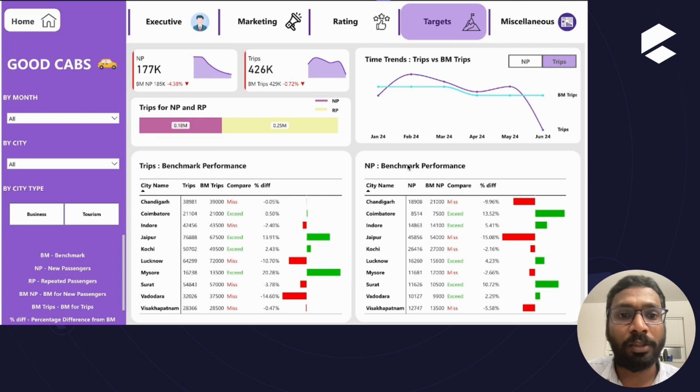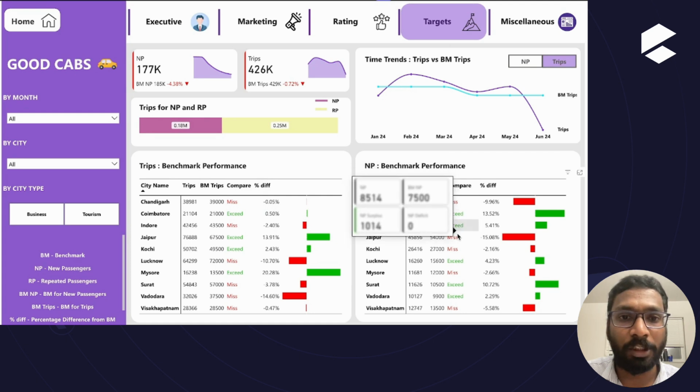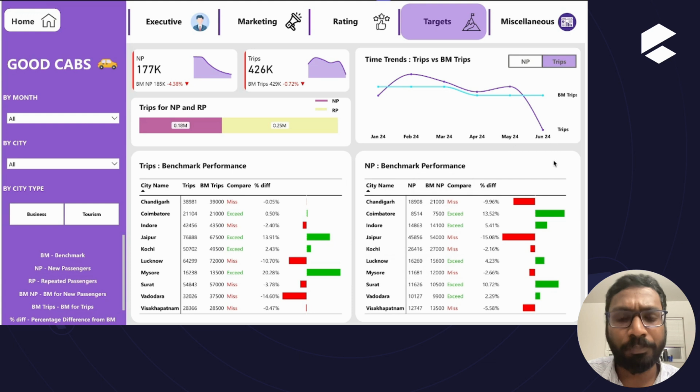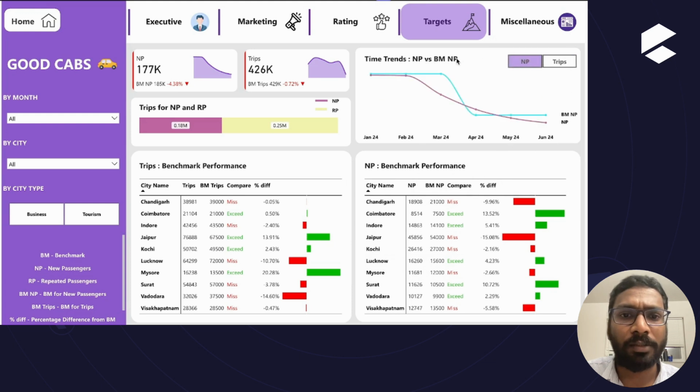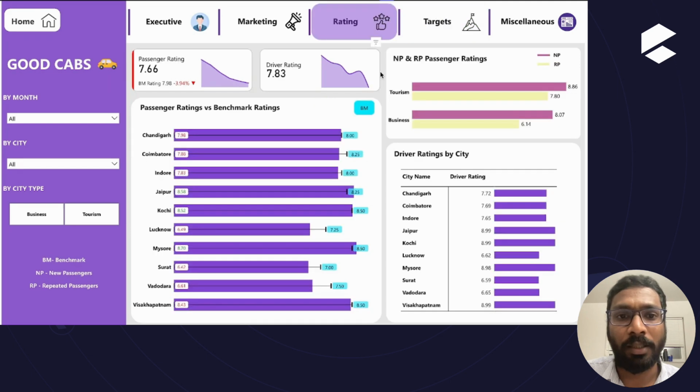And one more visualization is the time trends, the trips versus benchmark trips. Here you can see both for new passenger and trips. When we select the button, we can see month-wise analysis of new passenger and trips, so whether the target is met for that month or not. This information is given both for new passenger and trips. So we can see that in March the new passenger target is not met, but in April it is met. And similar analysis can be done for trips as well. So we can see that in some months the target is met, and in some months it is not met. So these are the analyses that can be done from this view.